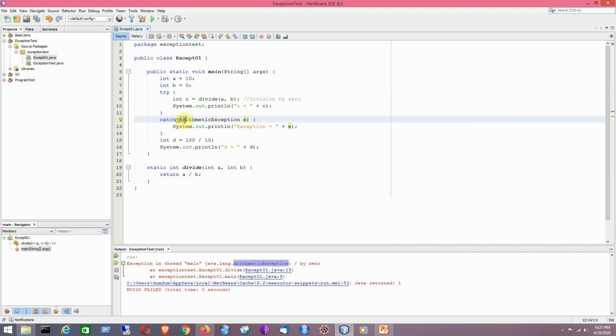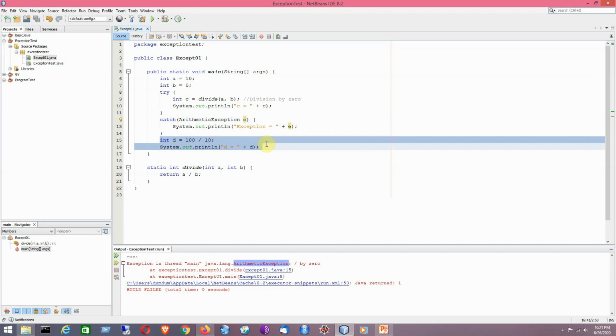So it is mentioning the corresponding exception type, that is arithmetic exception. It is a reference. So I will be printing here which kind of exception has occurred, and the rest of the code that is considered to be legal can be placed after the catch block. So that is the idea.